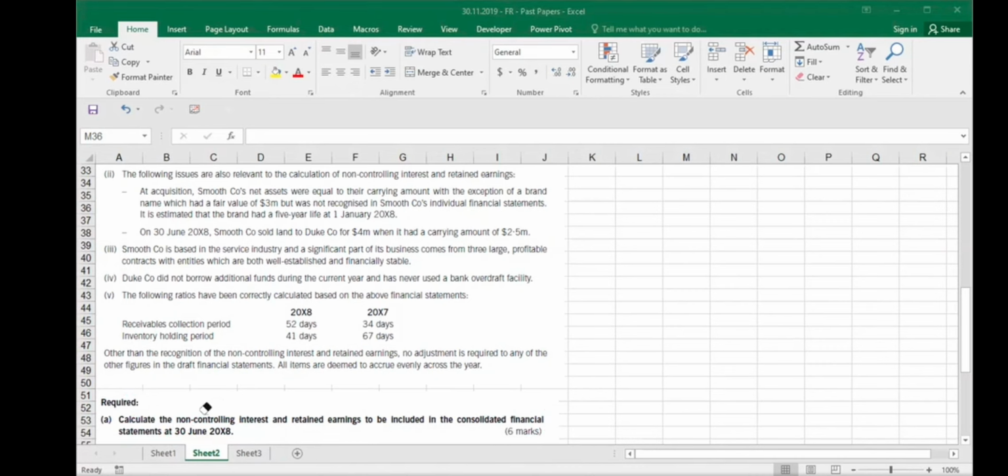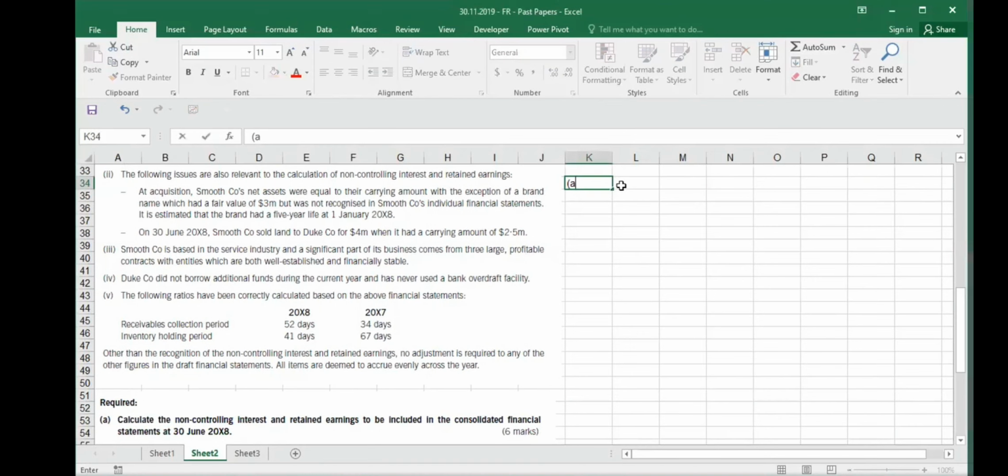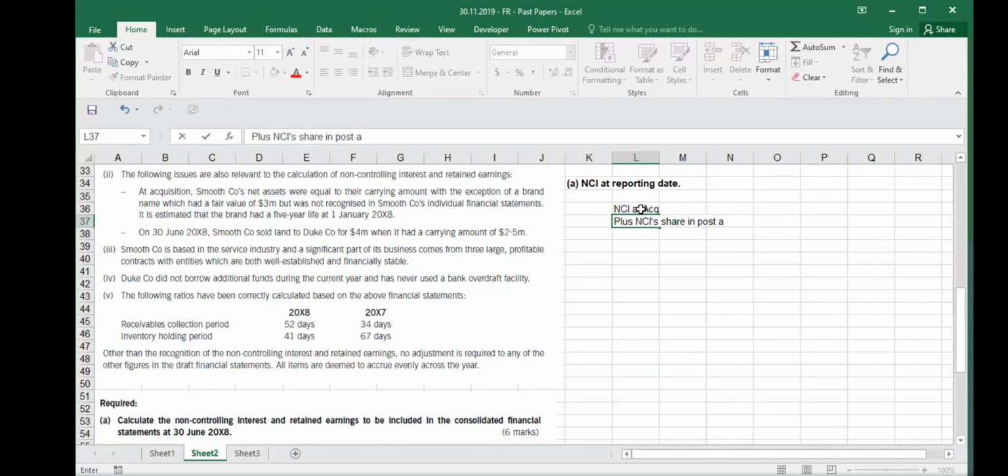You know that NCI at reporting date is equal to NCI at acquisition plus NCI share in post-acquisition retained earnings. So, starting this question, requirement A: NCI at reporting date. This is what we need to calculate. And we know that it is always equal to NCI at acquisition plus NCI's share in post-acquisition retained earnings. This is what we need to calculate.